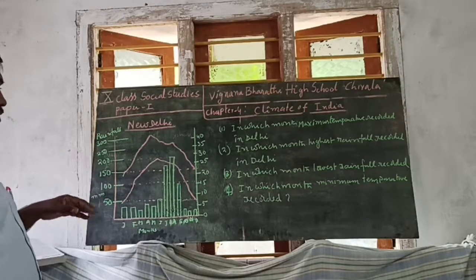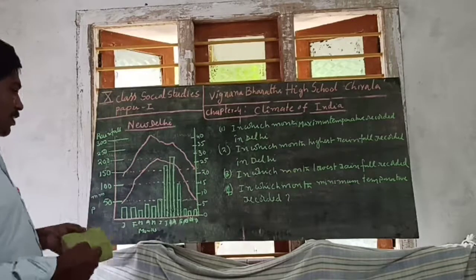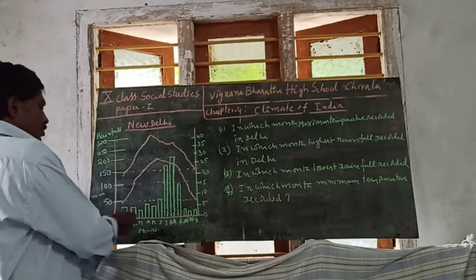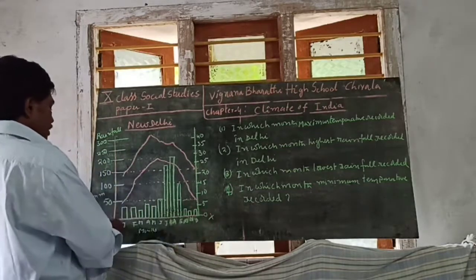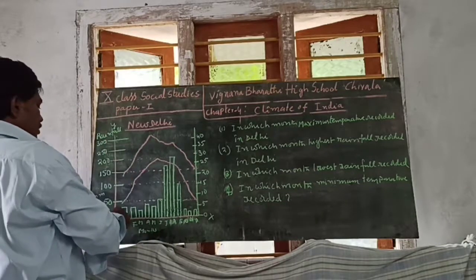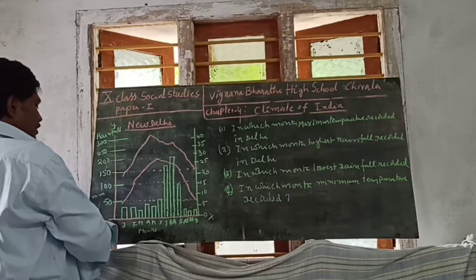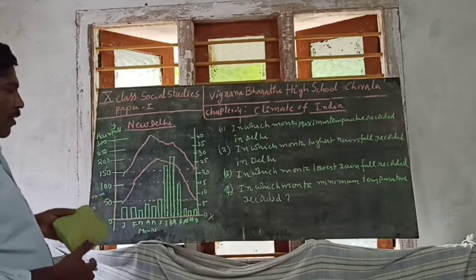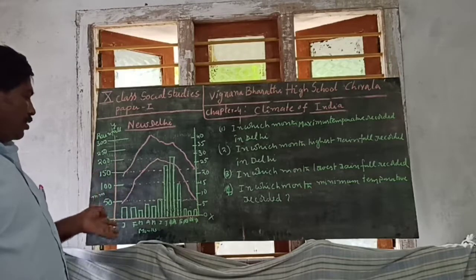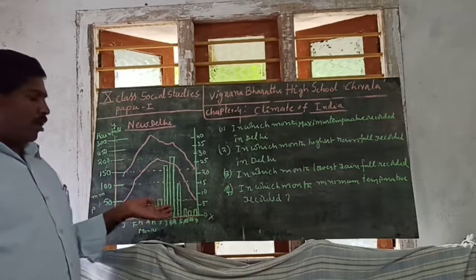Now, this is the x-axis, and this is the y-axis. So we are going to discuss two important things. On the x-axis we show only months.